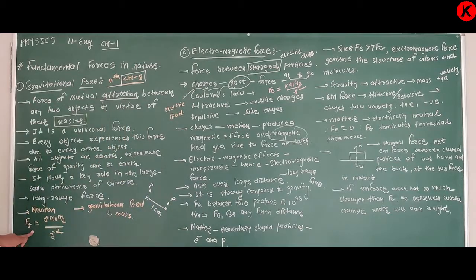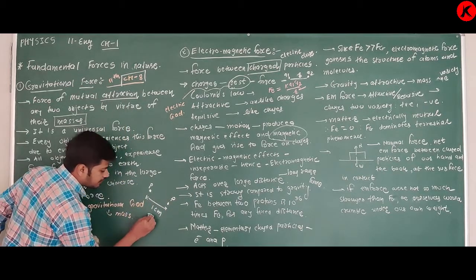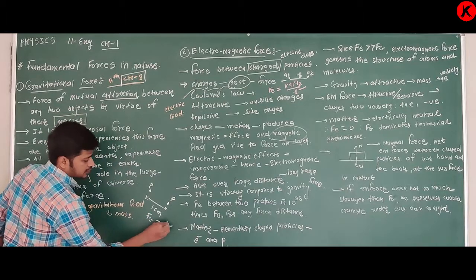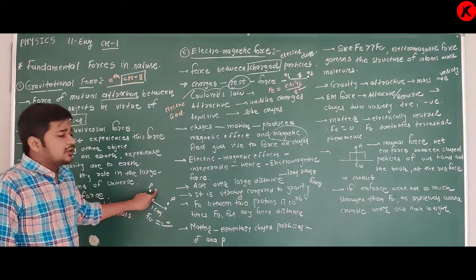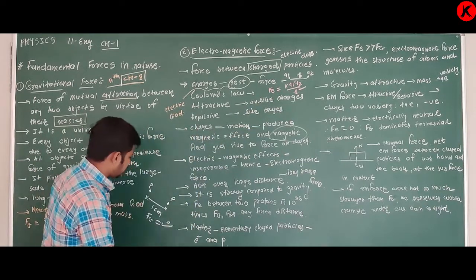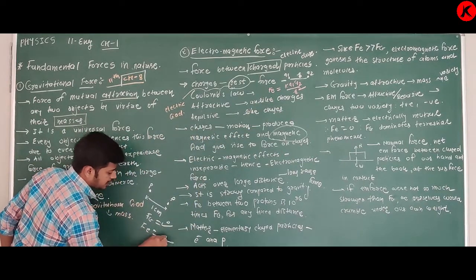So with the help of this equation, we can easily find the gravitational force acting between two protons. Similarly, we know the charge on proton, so with the help of this equation, we can find the electric force between them.